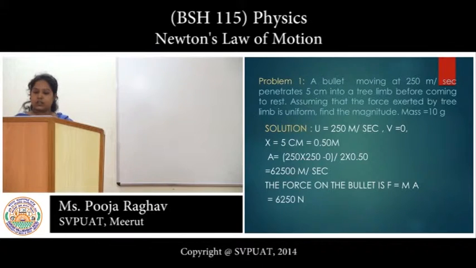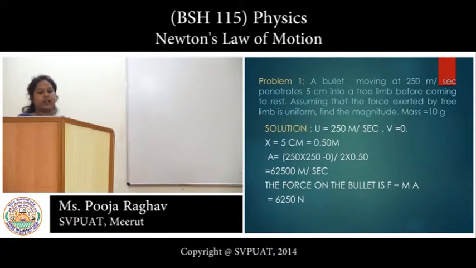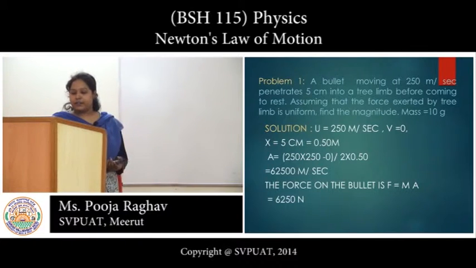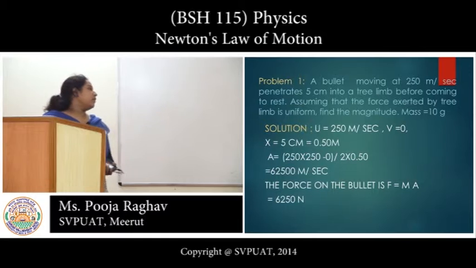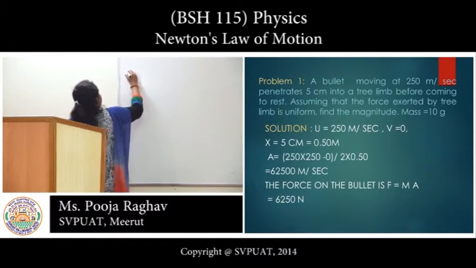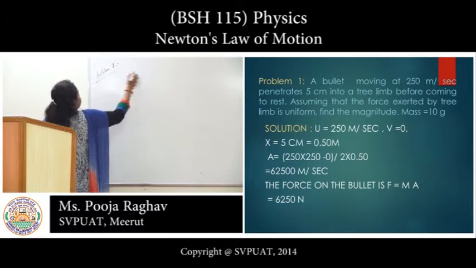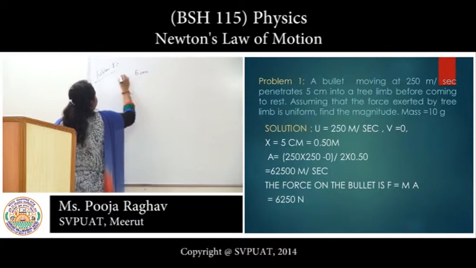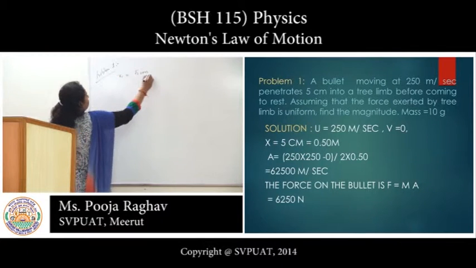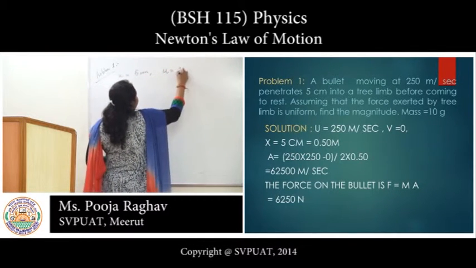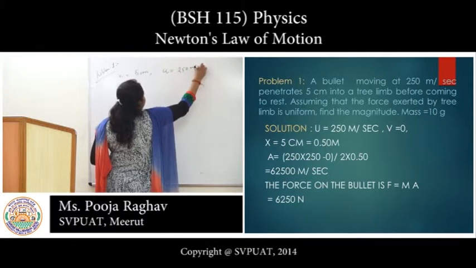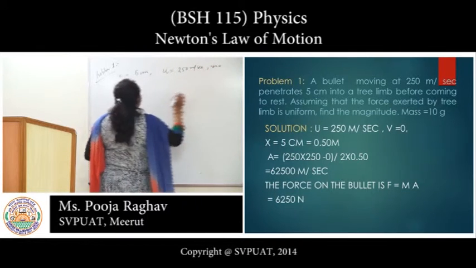Now we have discussed a problem. A bullet moving at 250 meters per second penetrates 5 centimeters into a tree limb before coming to rest. Assuming that the force exerted by the tree limb is uniform, find the magnitude. Here 5 centimeter is the distance, u equals 250 meters per second and v equals 0.